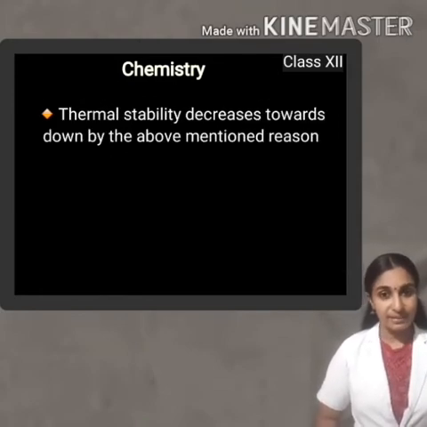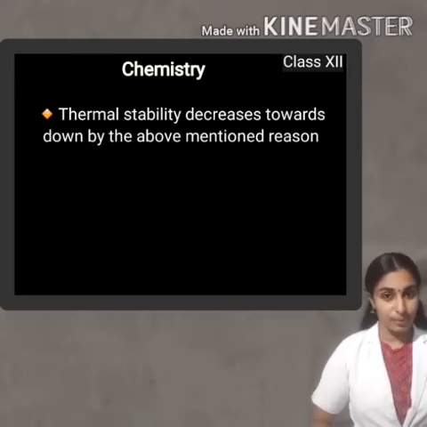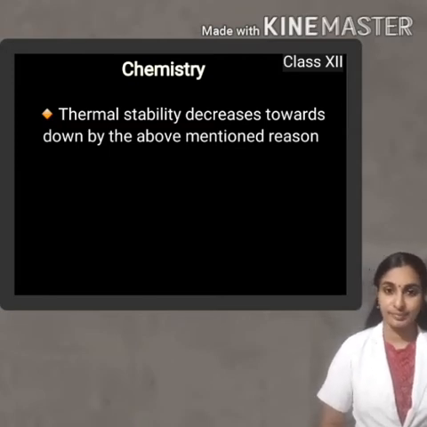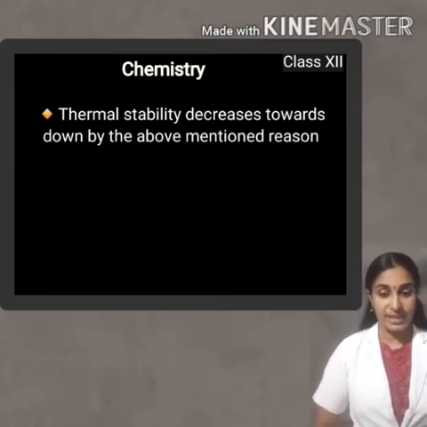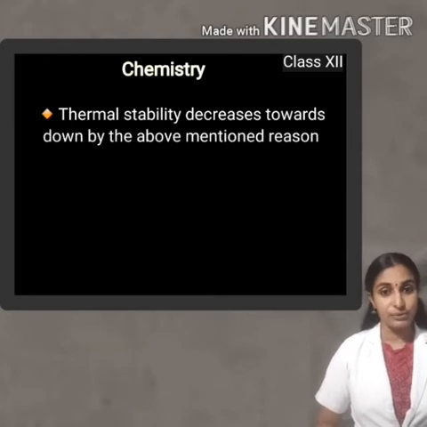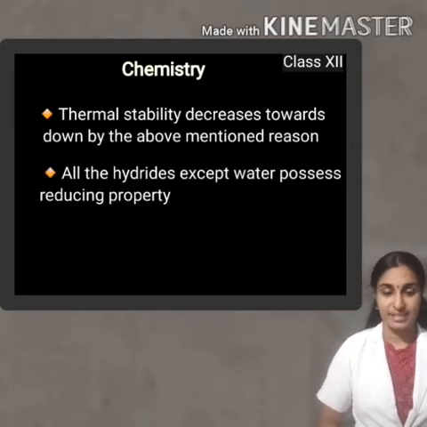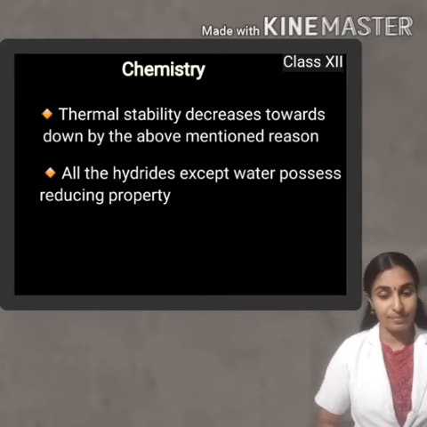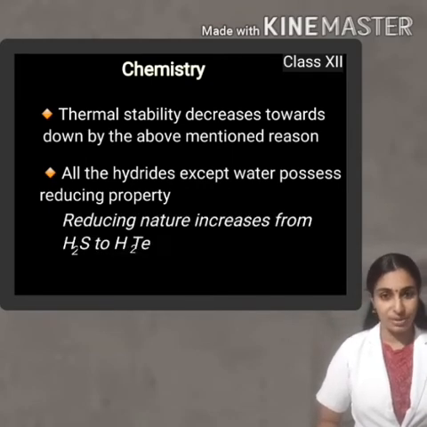By the same reason, thermal stability of the hydrides decreases towards down, because the bond will become weak and the bond cleavage will be easier. Due to the acidic nature, these are able to act as reducing agents. Except water, all the hydrides formed by group 16 elements act as good reducing compounds, and their reducing property increases towards down.